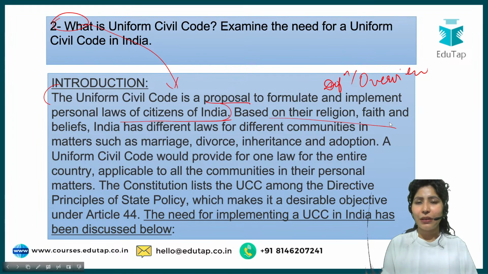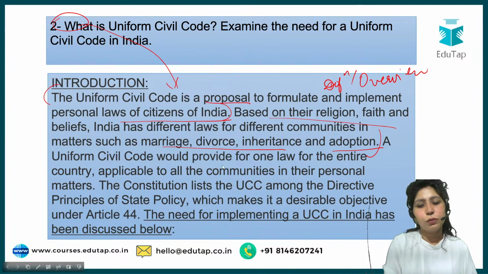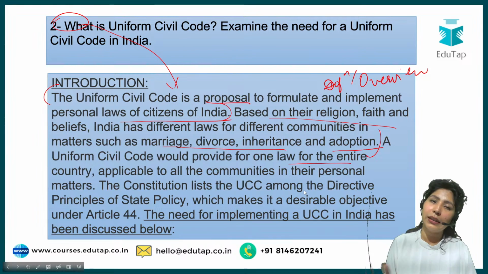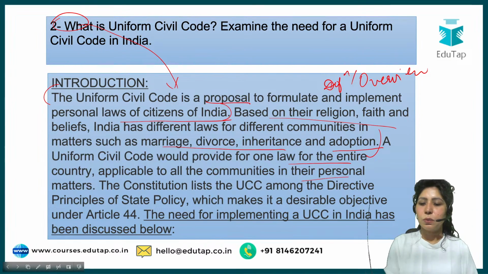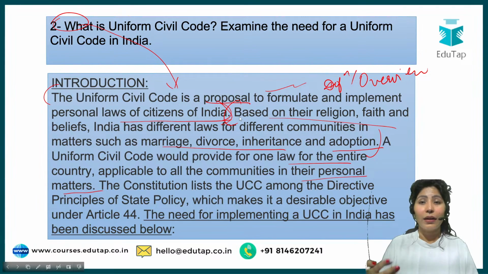So after that, you can talk about how laws are based on religion, faith, and beliefs. India has different laws for different communities in matters such as marriage, divorce, inheritance, and adoption. We know that all religious communities have different laws. So you're talking about it, and then come back again to the Uniform Civil Code. The Uniform Civil Code would provide for one law for the entire country, applicable to all the communities in their personal matters. Is this very tough? Giving a brief overview or a definition of the Uniform Civil Code, then explaining it a little more.